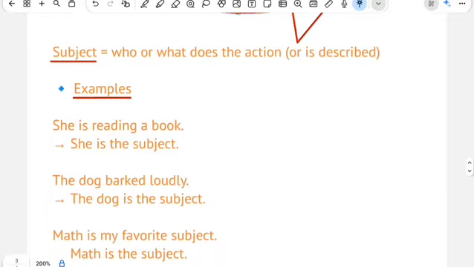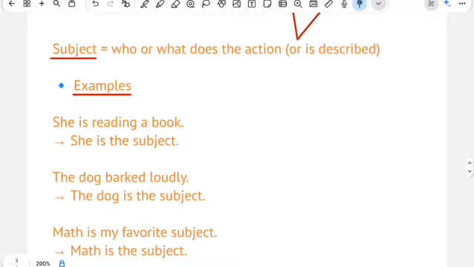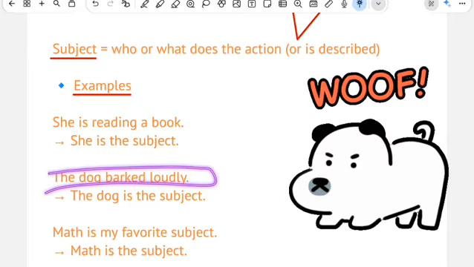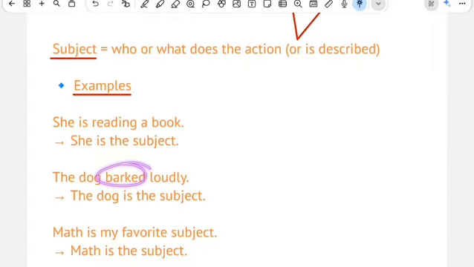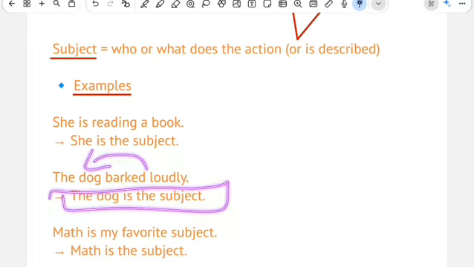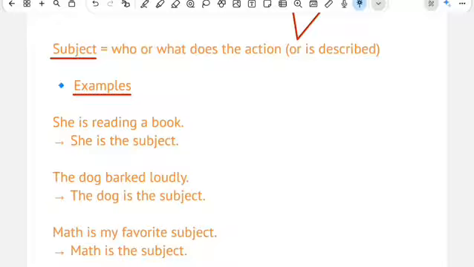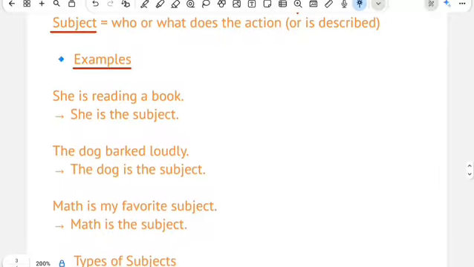Now let's move towards our second sentence, that is, The dog barked loudly. कुत्ता तेज भौंक रहा था. The dog barked loudly. Here भौंकने का काम कौन कर रहा था? बिल्कुल जी, डॉग कर रहा था. So the correct answer is the dog is our subject, because he is the one who is doing the action of barking.